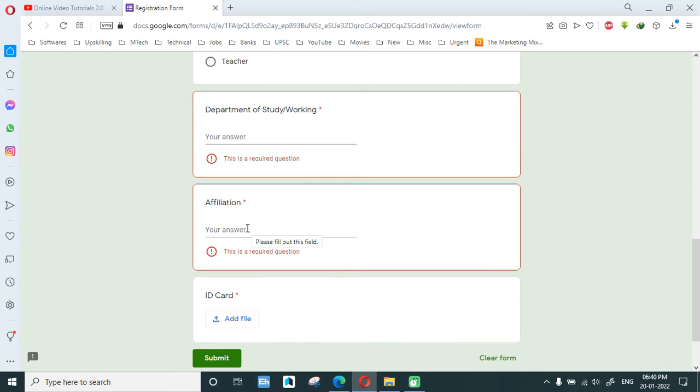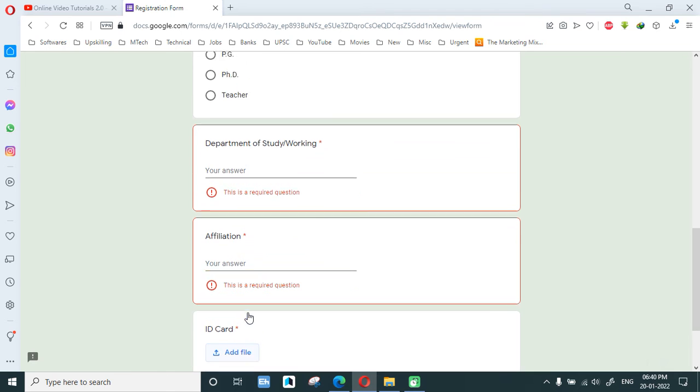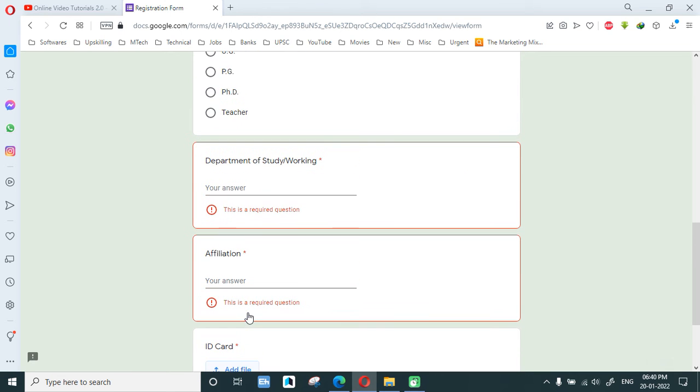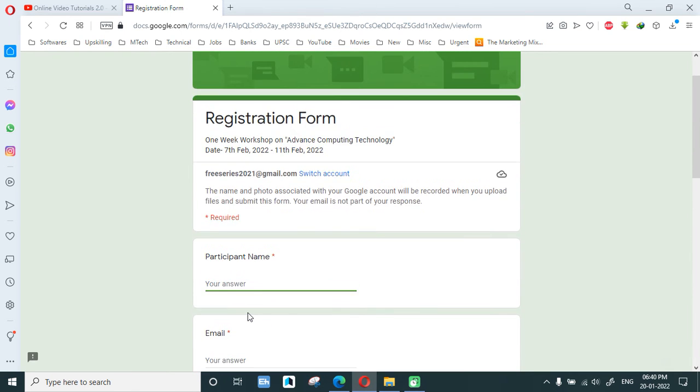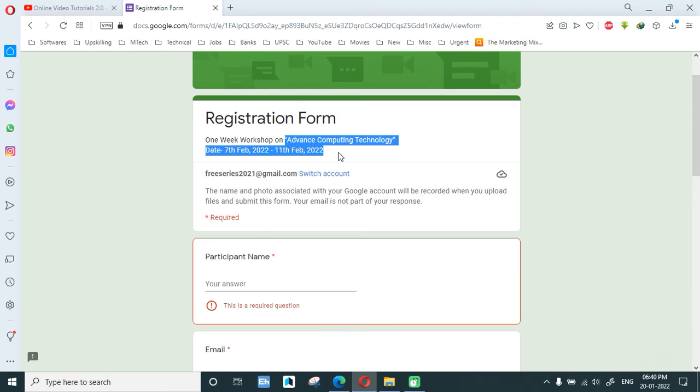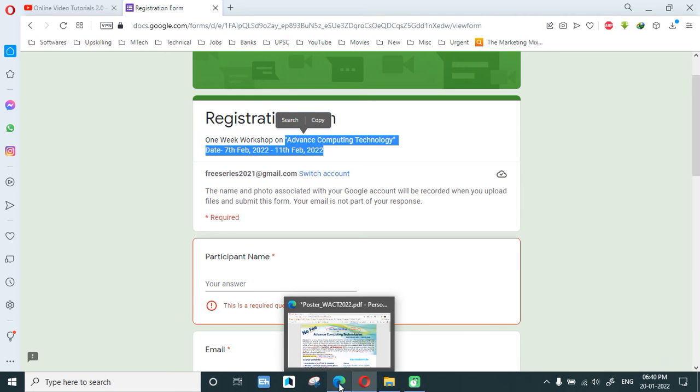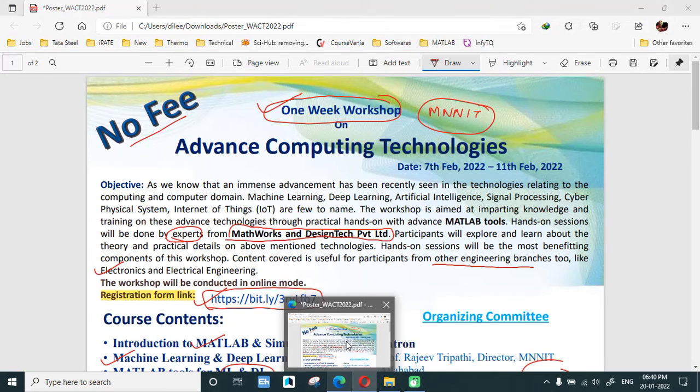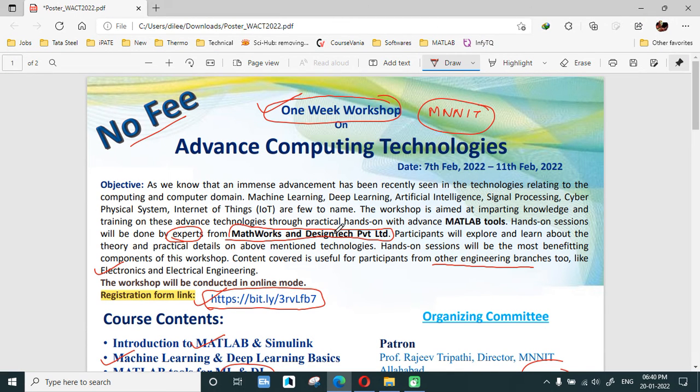Then the affiliation, MNNIT or whichever college you are from. You can upload your college ID card, because it is for college students, or if you are a teacher, some ID card regarding that, so that it will be for your identity. Those ID cards you can upload, and you have to submit, and afterward you will be getting an email from them for the process. So this is the advanced computing technology workshop, 7th Feb to 11th February. If you want to join this, you can just fill the form.